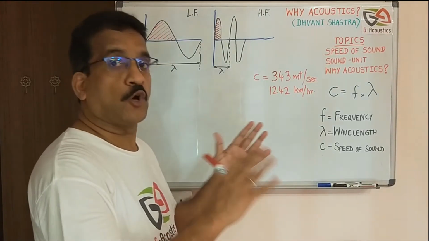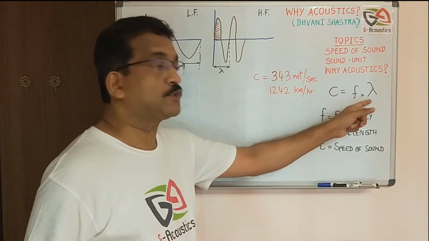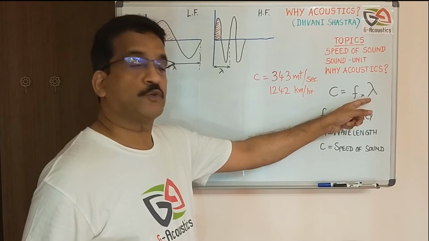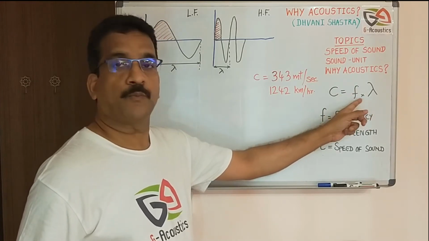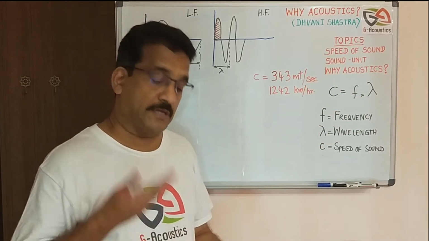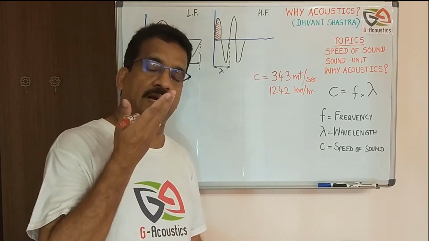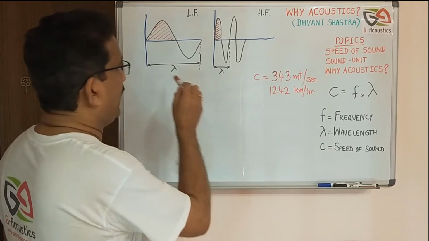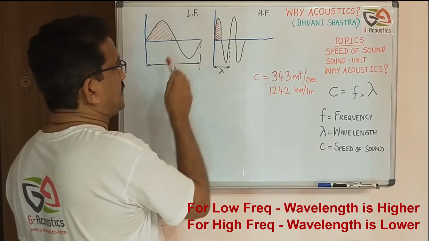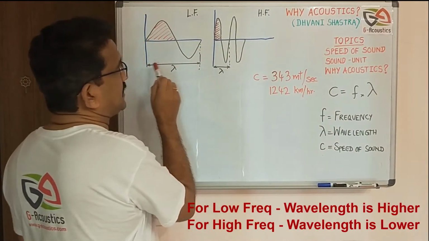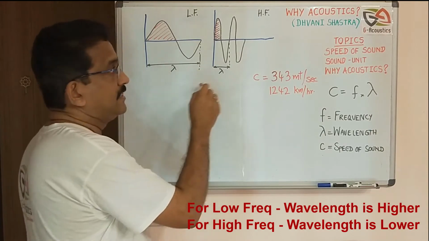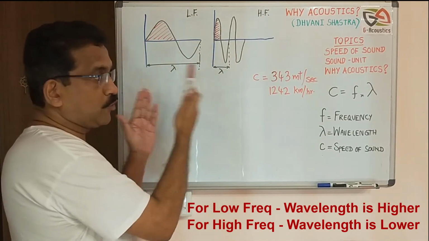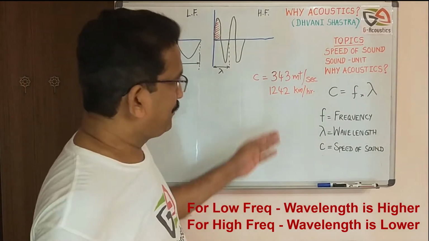So the speed is constant, which means only these two can vary. Either frequency can vary, or wavelength can vary. How is it? Proportionately, this is inversely proportional. That is, when frequency is higher, the wavelength is going to be lower. And you can see here, this low frequency means the wavelength of this is going to be higher. Same way for high frequency, the wavelength of the signal is going to be lower. See, that is how it is.